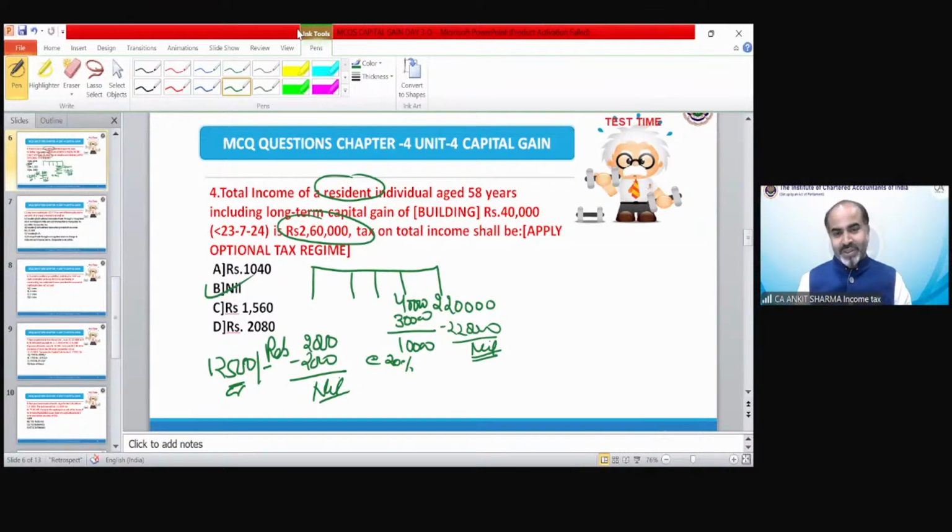What are you doing, students? It's a resident question. So in the previous question, we did not utilize the rebate because that was a non-resident question. This is a rebate provision applicability because TI is up to 5 lakhs. So we will provide rebate to a resident individual up to 12,500. But tax is only 2,000. So rebate would be 2,000 and tax liability would be nil. Yes, I guess now you won't forget, Ajay.